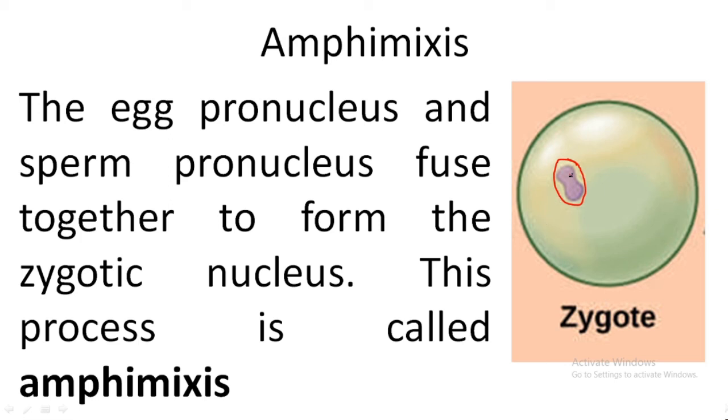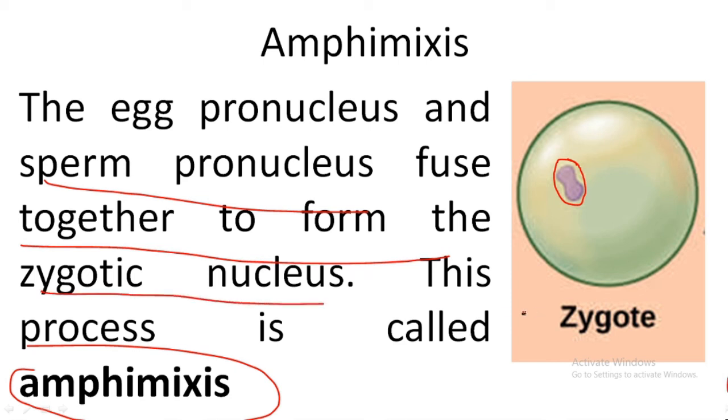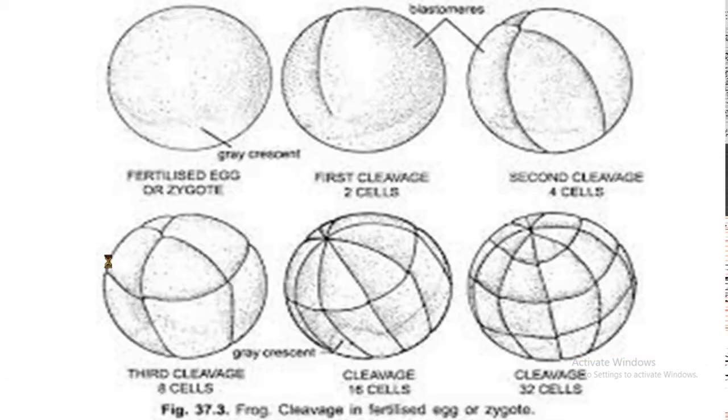And this fusion of the male and female nucleus, resulting in the formation of a diploid cell, is known as amphimixis. Amphimixis means the egg pronucleus and the sperm pronucleus fuse together to form the zygote nucleus. This process is known as amphimixis. Now we have got this diploid zygote.